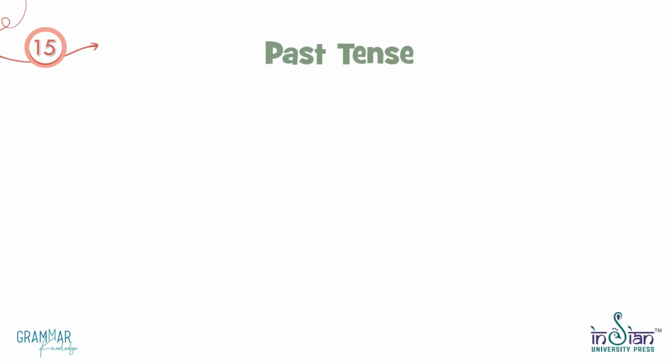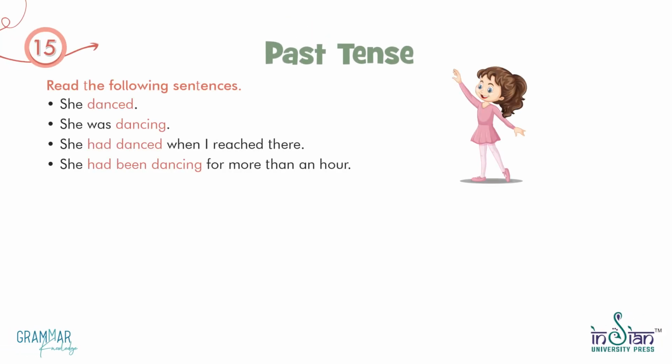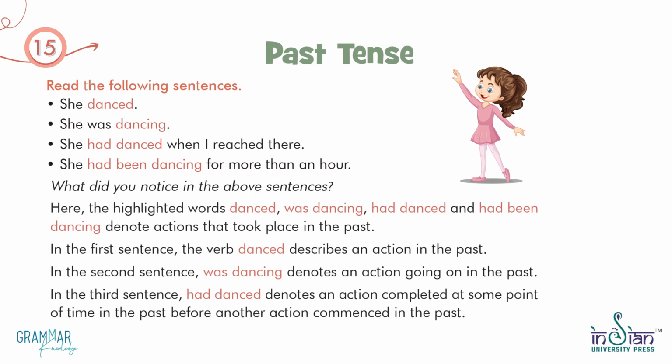Chapter 15. Past tense. Read the following sentences. She danced. She was dancing. She had danced when I reached there. She had been dancing for more than an hour. What did you notice in the above sentences?